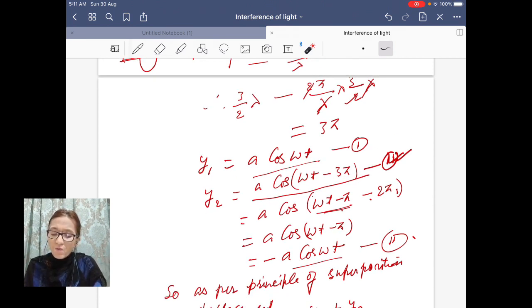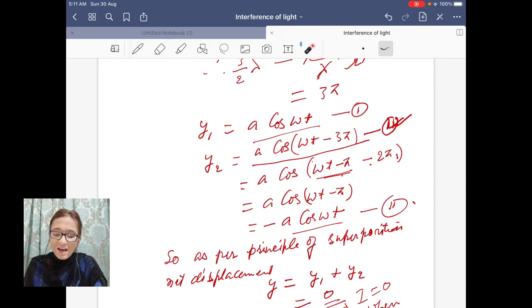Now when you take 2 pi along with this and make it one angle theta, you know that theta minus 2 pi is theta only. And now cos(omega t minus pi) is equal to minus cos omega t. So you get two equations and they are just opposite in polarity. This is plus, this is minus.